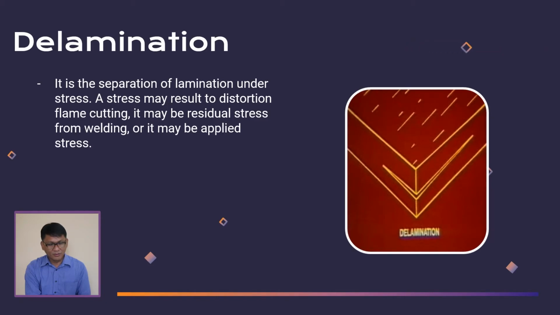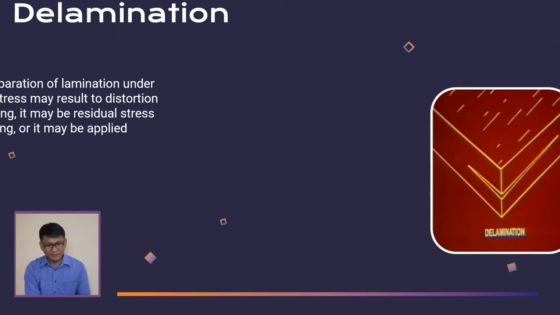So another one, we have the delamination. This is the separation of the laminations under stress. A stress may result from distortion or plane cutting. It may be residual stress from welding, or it may be applied stress.